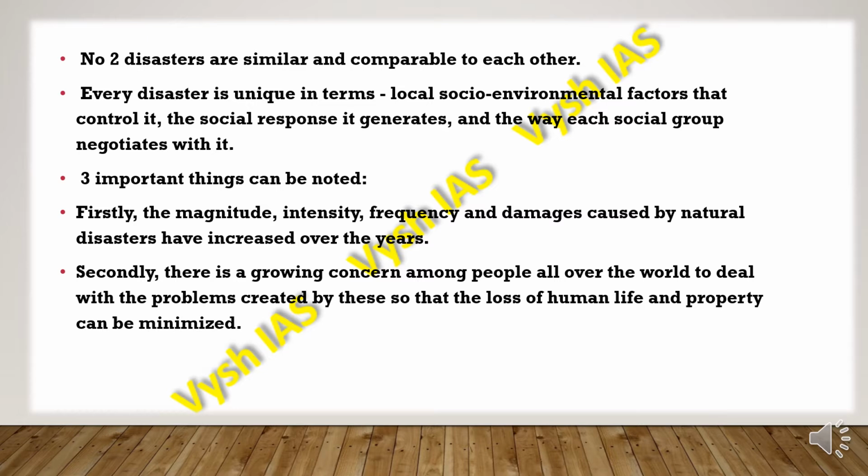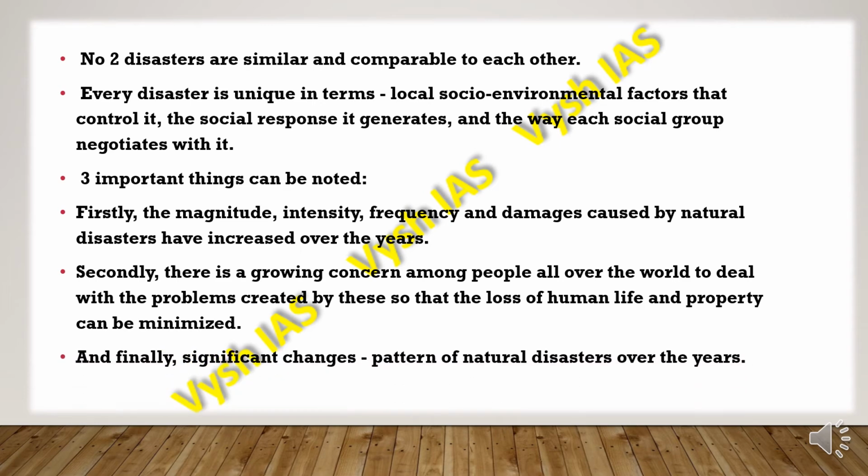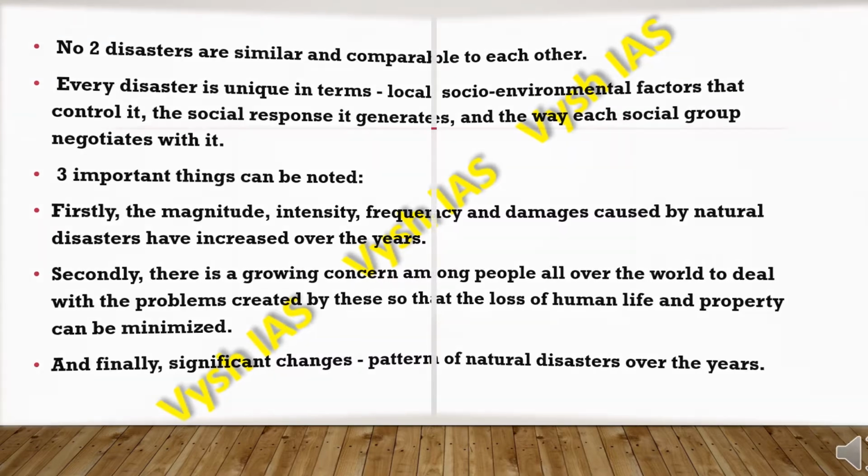And the growing concern among the people all over the world is how to deal with these problems created by these disasters, so that the loss of human life and property will be minimized. And then one more thing has been noticed, that there have been significant changes in the pattern of these natural disasters over the years.